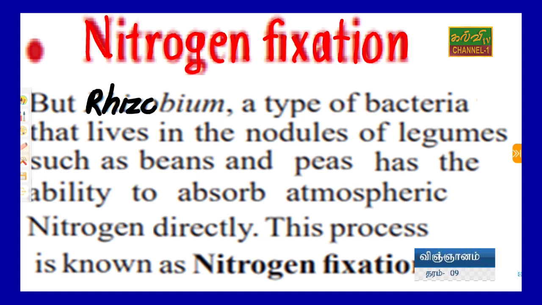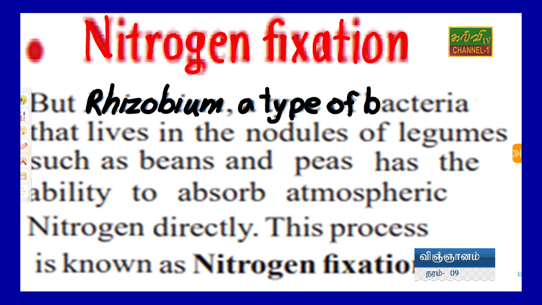Normally the biological name is printed in italics. This is a type of bacteria, Rhizobium bacteria.